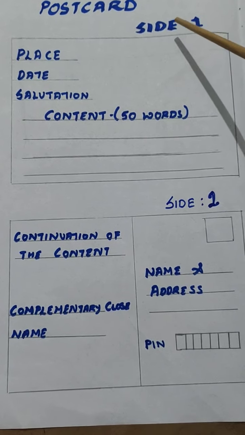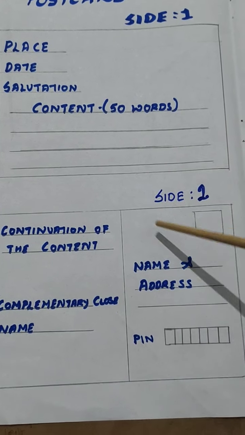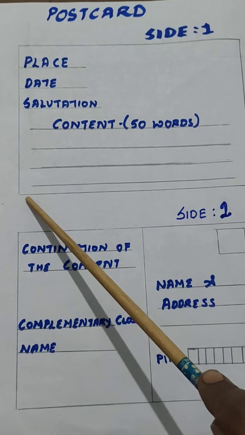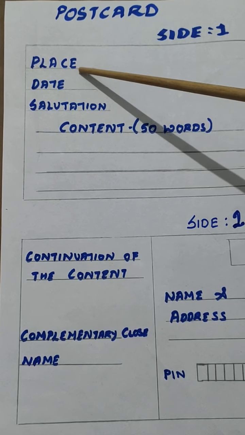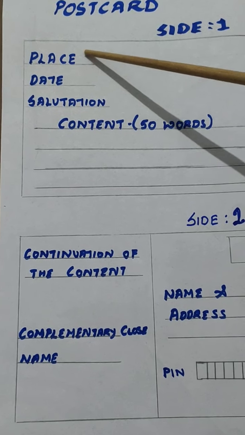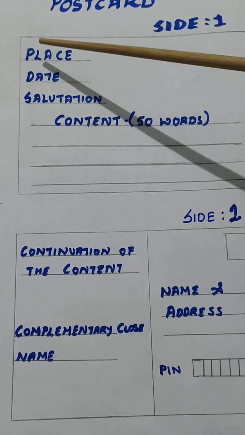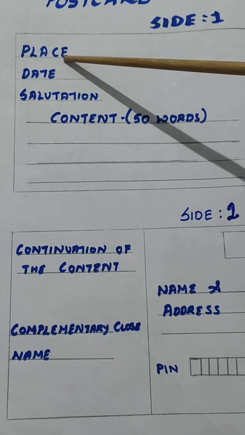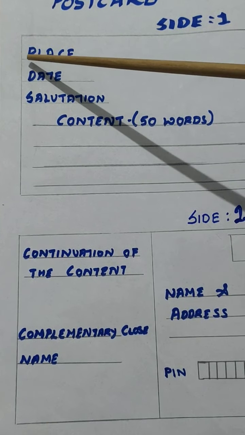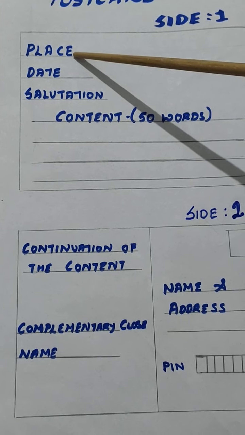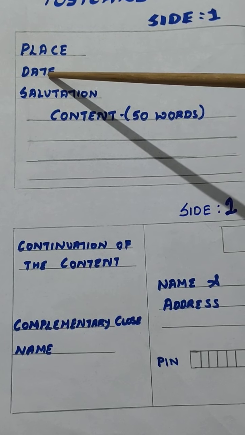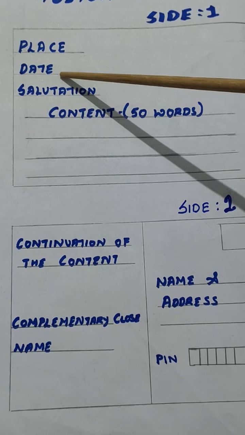The postcard has two sides, that is side 1 and side 2. So you first draw a complete rectangular column and you start with the place. This place is from where you are writing. If you are writing from Chennai, you mention the place Chennai, but it should not be the complete address, it is just the place. So a single place is mentioned here, not the complete address. And then below you write the date with the pattern date, month and year.